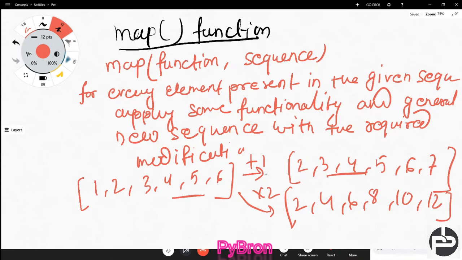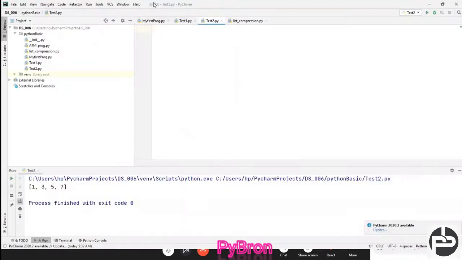Basically, in the case of filter, out of the sequence we want the required elements, so we go with filter. If we have a sequence and want some modification in it, then go with the map function. Hope you understood when you should use the map function and when you should use the filter function. Let's implement the same thing.